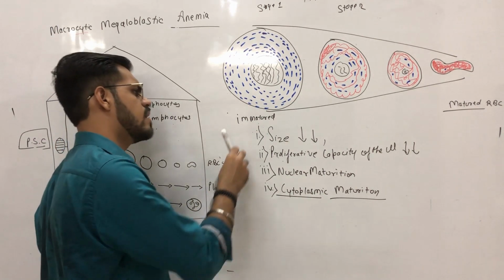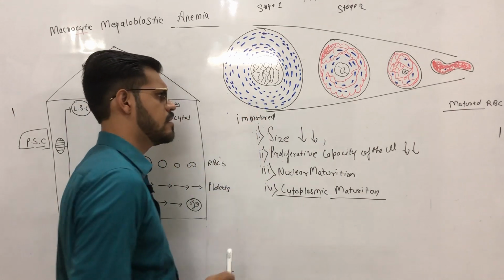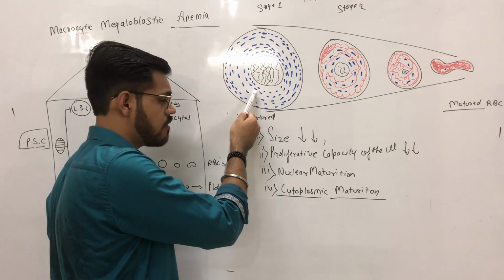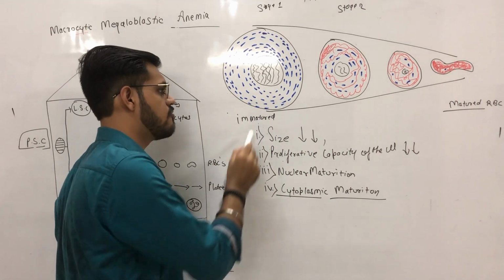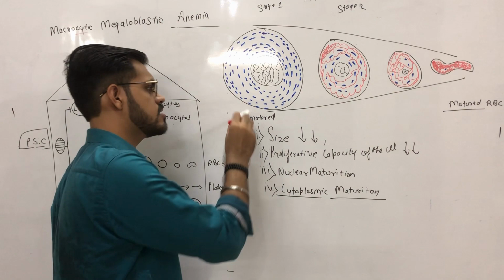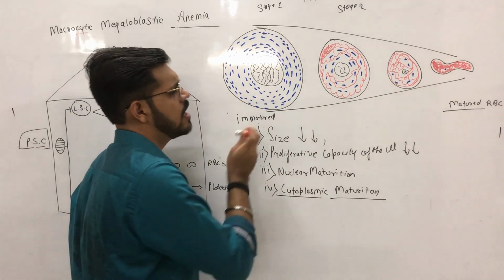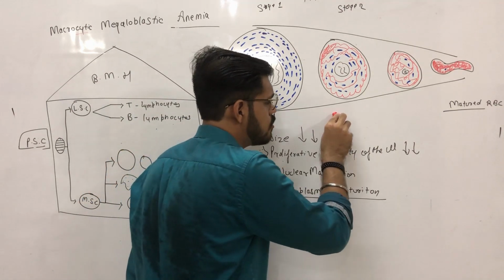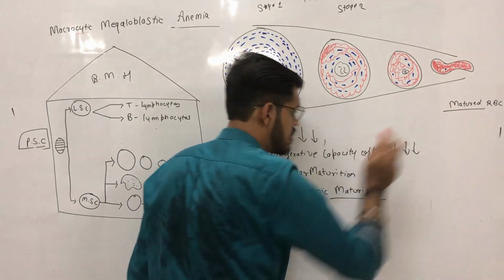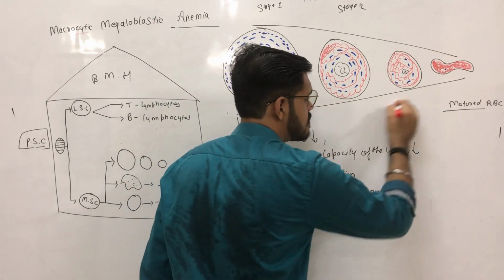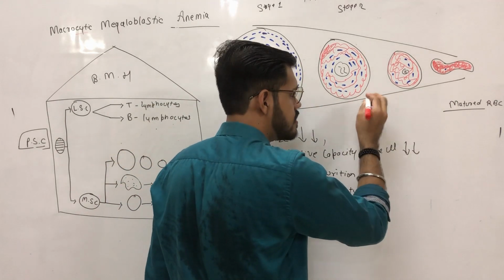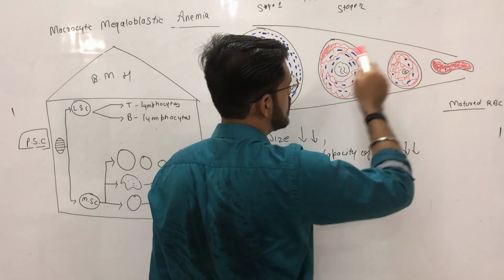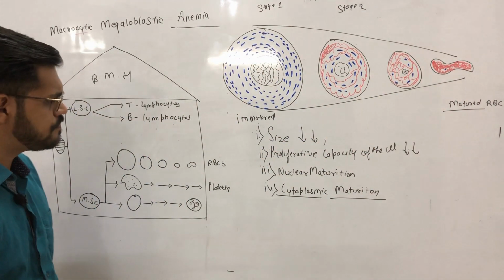What did we see? The first thing which I told you is that initially the cell had a very large amount of mRNA and ribosomes. These mRNA and ribosomes work together and produce a protein. We call it hemoglobin, and eventually, as we move towards a matured cell, the hemoglobin content in this RBC goes on increasing, and the mRNA content goes on decreasing.